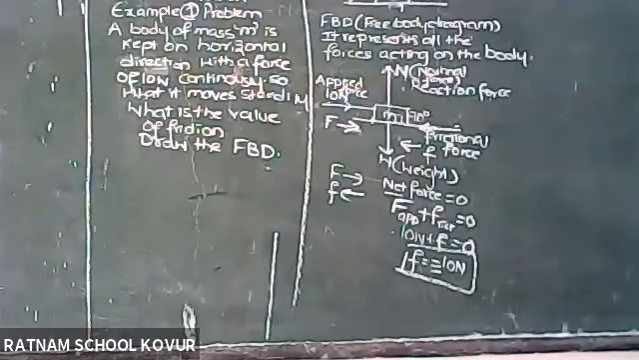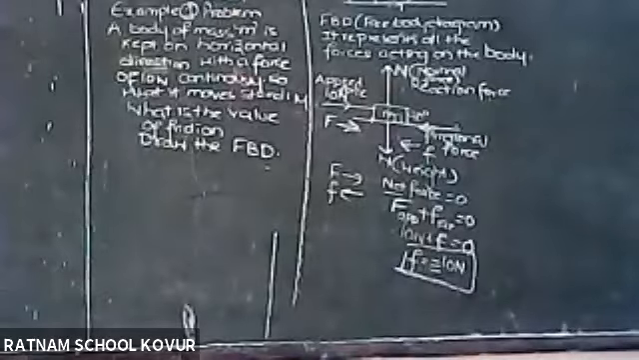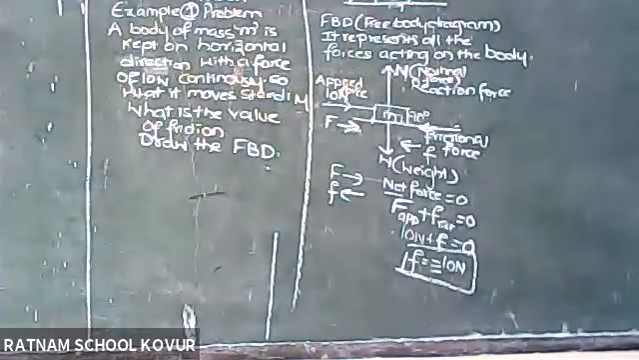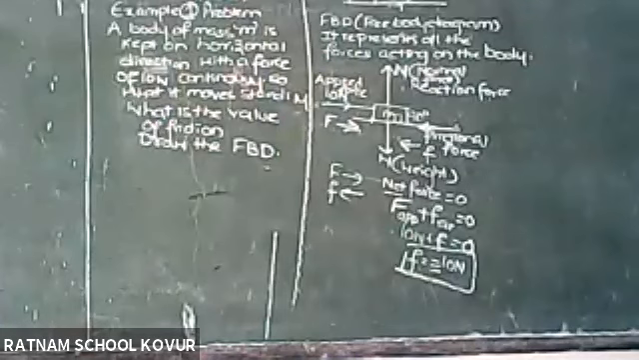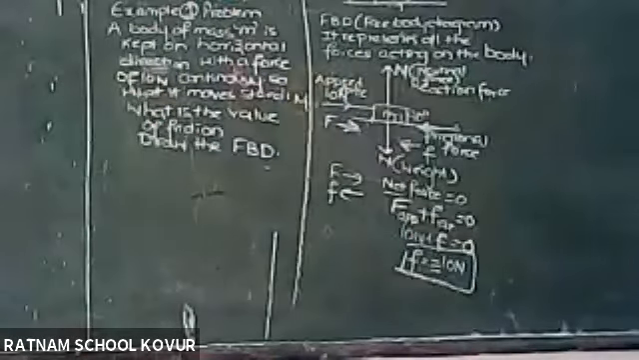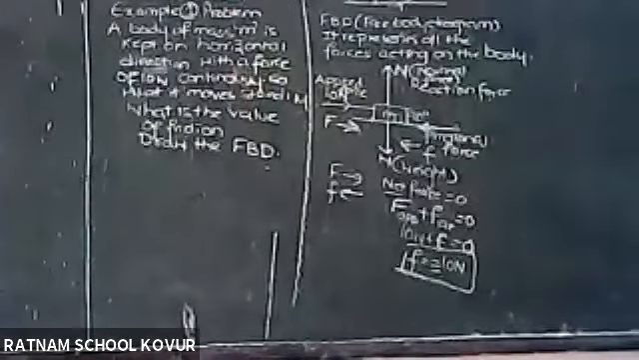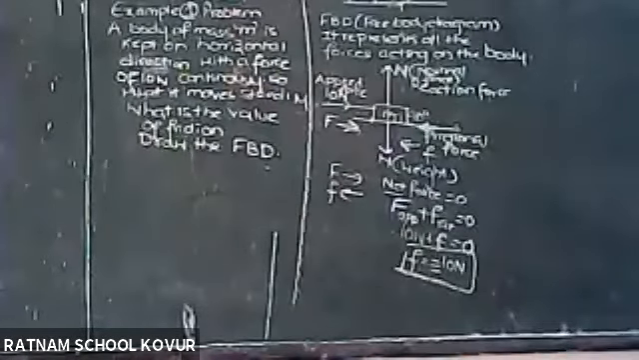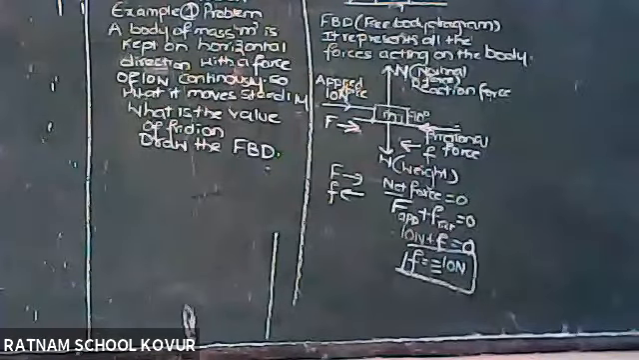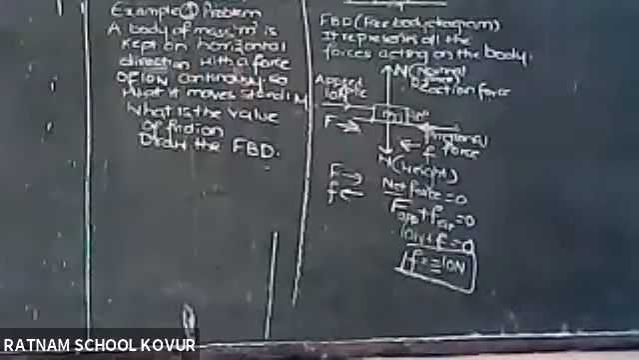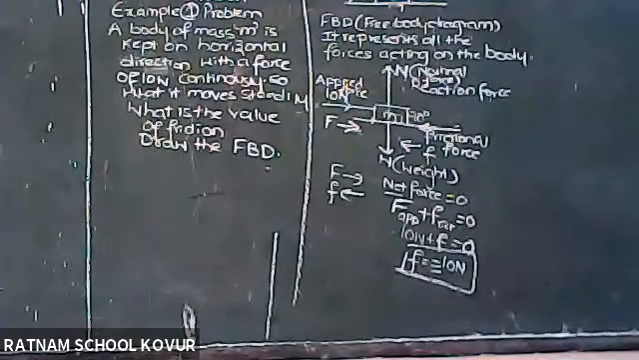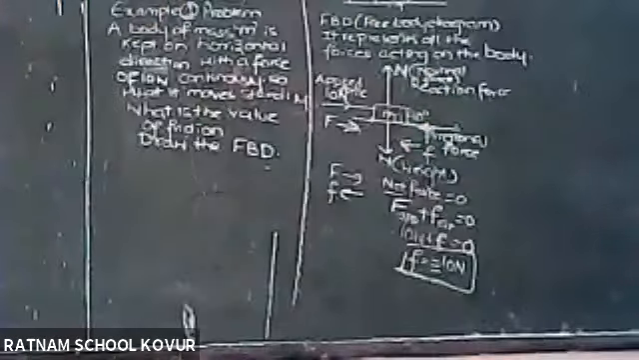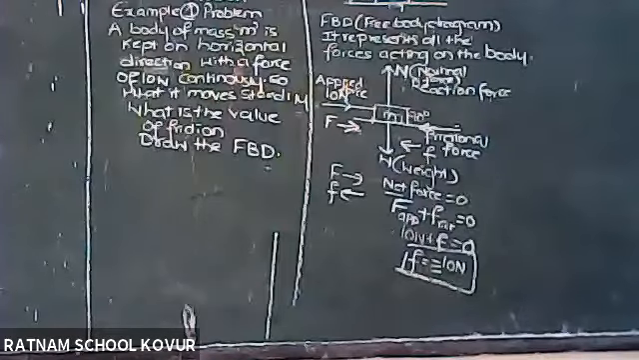Sir, if the body is moving steadily, the net force is 0? Steadily means it is not moving in the upward direction, it is moving uniformly in one direction, steadily without any disturbance. The object is not moving this side or that side; it is moving steadily, which means the net force acting in the horizontal direction is 0.